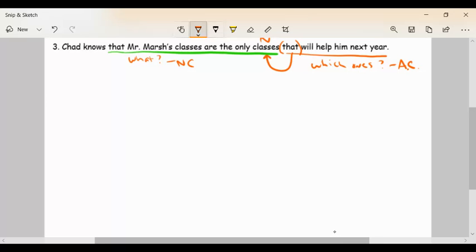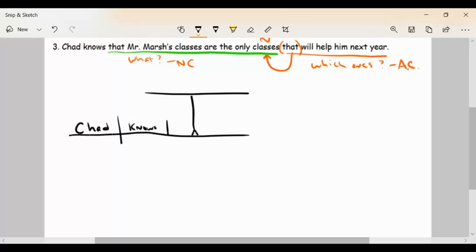So let's diagram this one so we can visually see the difference between these two. I'm going to build this one maybe in the middle. Kind of a wavy line here. So I have Chad knows, and Chad knows what. Here's our tree. Here's our direct object, because this clause here is actually my direct object. Chad knows classes.